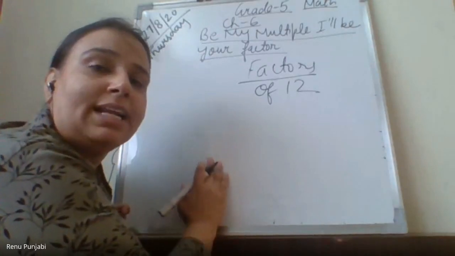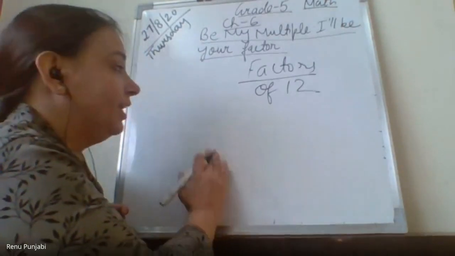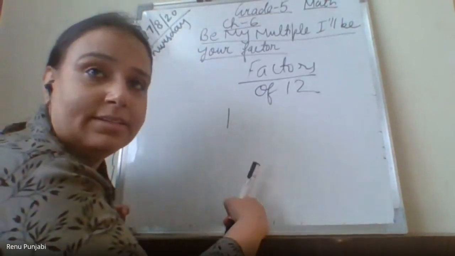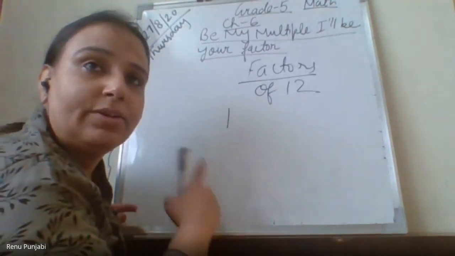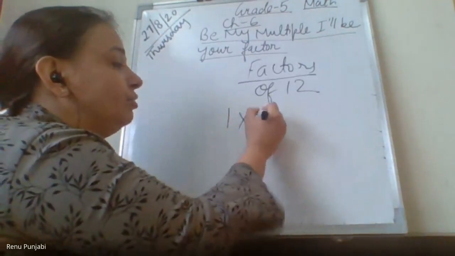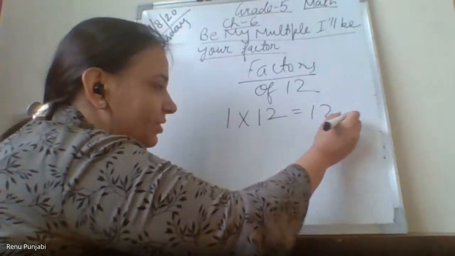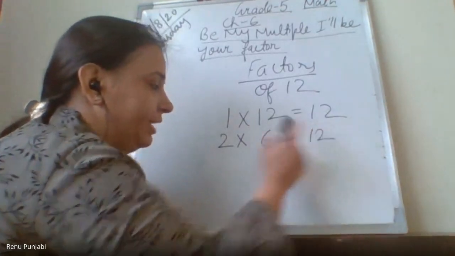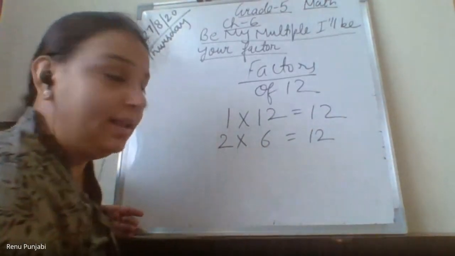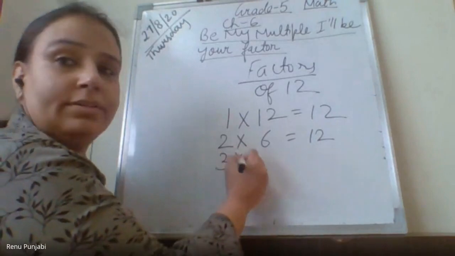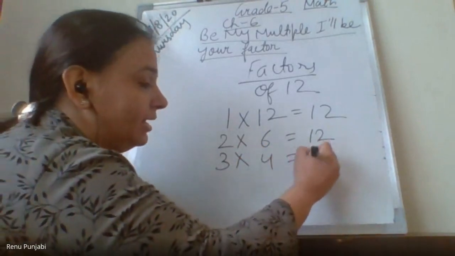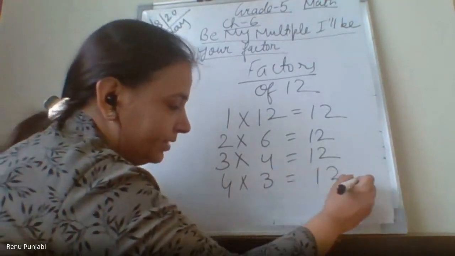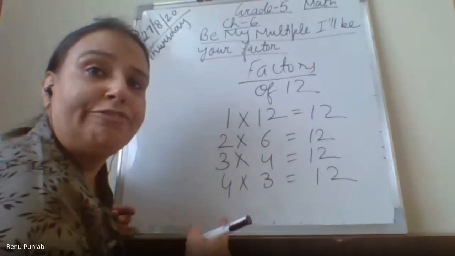Exactly with the method. So first we start with 1. We will check till 10, till the table of 10. So 1 into 12 is 12. 2 into 6 is also 12. When you take 2 rows, 6 columns is also 12. 3 4s are 12. 4 3s are 12. Is 12 coming in the table of 5?